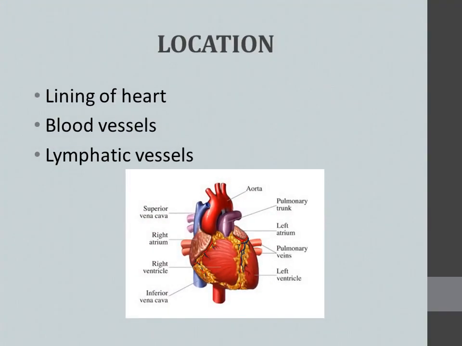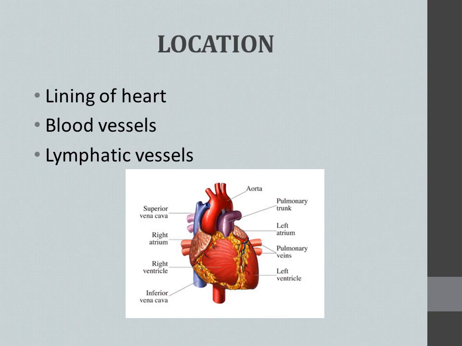Then the next location is the lining of the heart, the outer covering of the heart. This consists of the tissue known as simple squamous epithelial tissue. And the next one is blood vessels. Of course, the blood vessels which come away from the heart and which move towards the heart, the lining of these blood vessels also consists of this tissue, simple epithelial tissue.